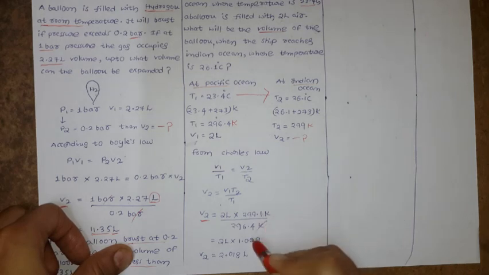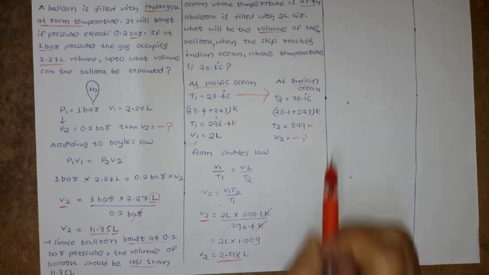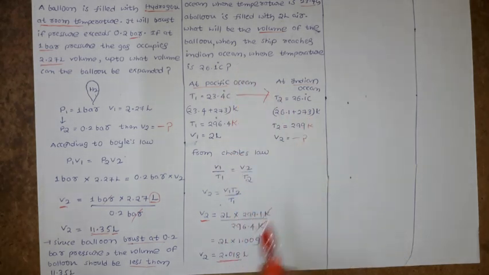The Kelvin units cancel, so finally you are getting 2.018 liters. When the ship is moved to the Indian Ocean, the volume is 2.018 liters.